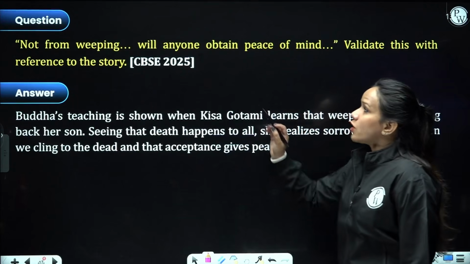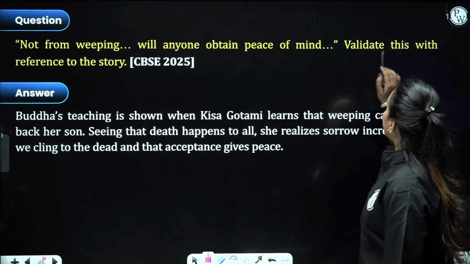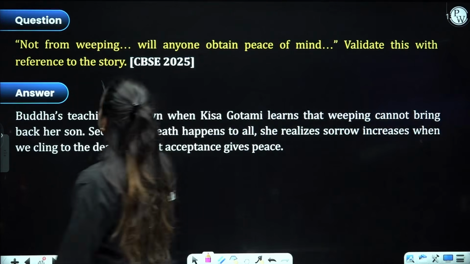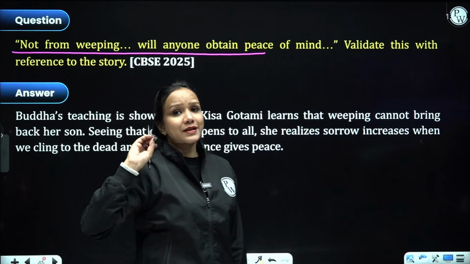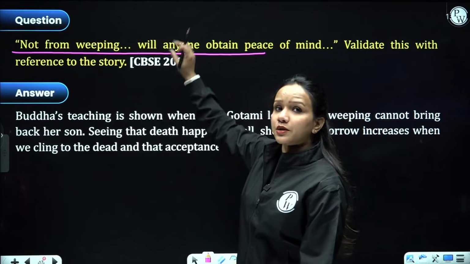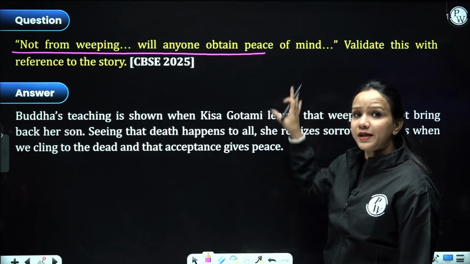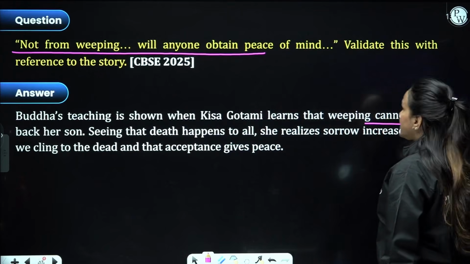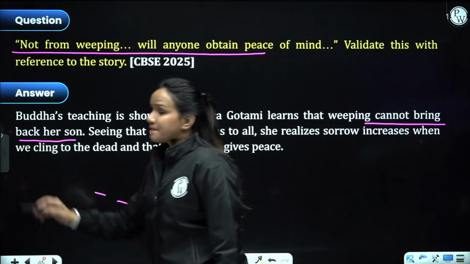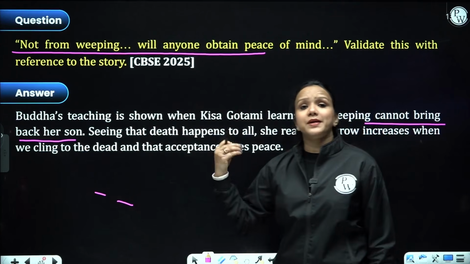Then next question, not from weeping will anyone obtain peace of mind. Validate this statement with reference to the story. If you get this particular statement, first of all, you should clearly gauge an idea from this particular text. These lines have been taken, right? Buddha's teaching is shown when Kisa Gautami learns that weeping cannot bring back her son. So this was the ultimate lesson that she learned.